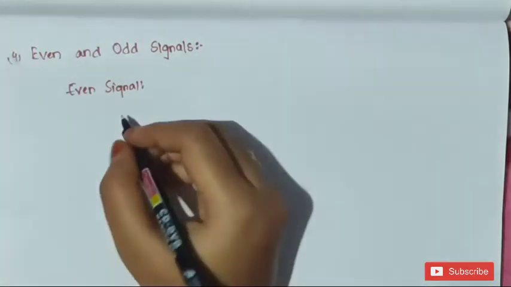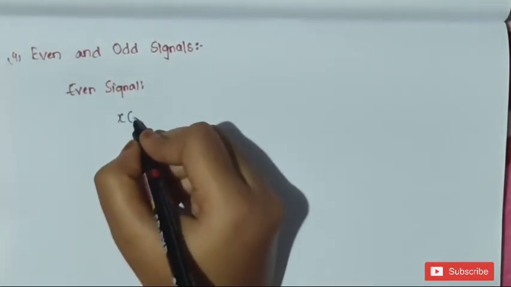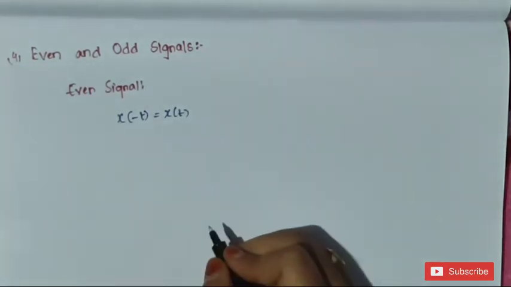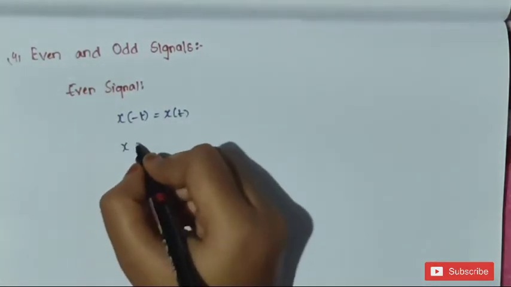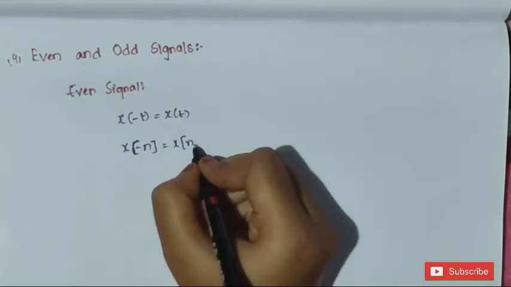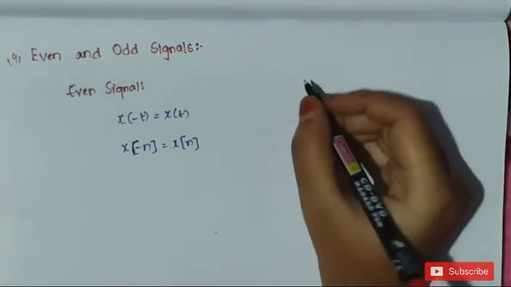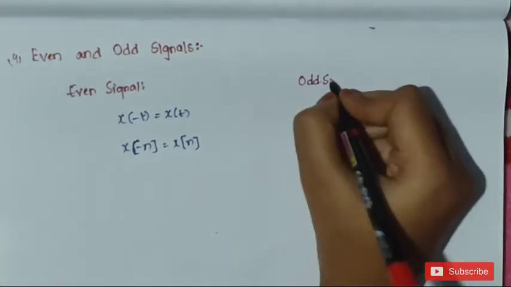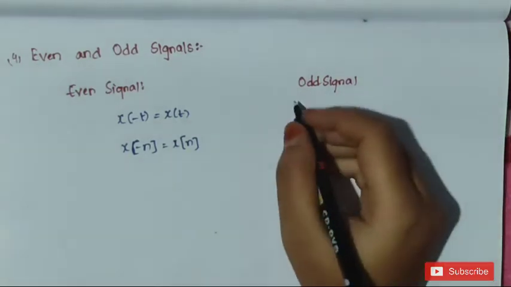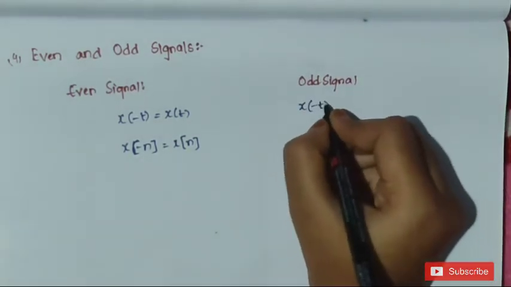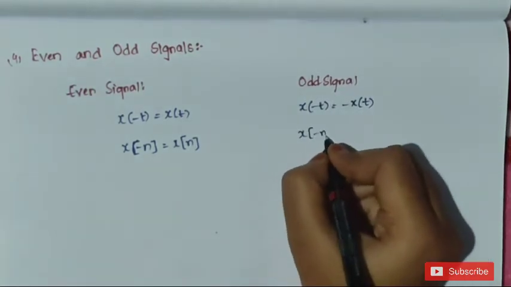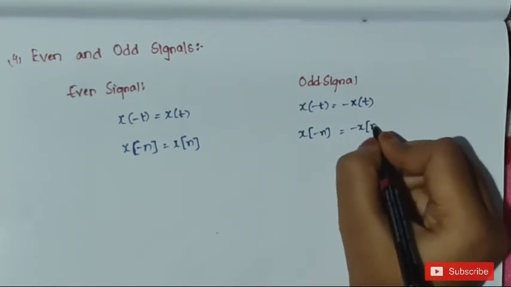A continuous time signal is said to be even if x of minus t is equal to x of t. A discrete time signal is said to be even if x of minus n is equal to x of n. In the same way, for an odd signal, in a continuous time odd signal, x of minus t is equal to minus x of t and x of minus n is equal to minus x of n.